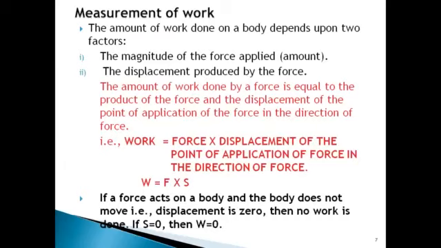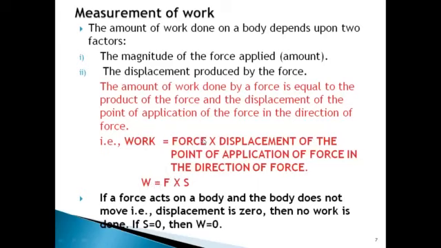Next, work is a physical quantity, so we can measure it. So how to measure the work? The amount of work done on a body depends upon two factors, that is force and displacement. The first one is the magnitude of force, which is the amount of force. The second one is the displacement produced by the force. It means how much the body has moved from its initial position. So the work is given by the formula W is equal to F into S.